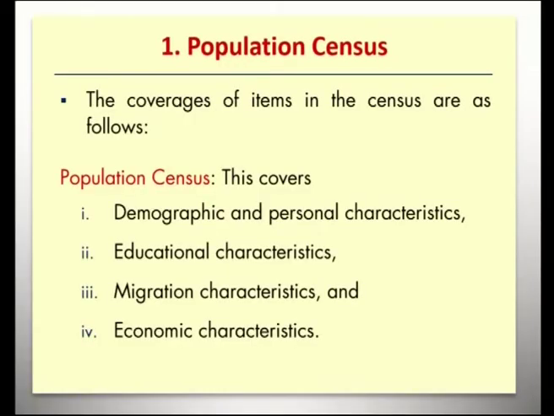The coverage of items in the census is as follows. Population census covers demographic and personal characteristics, educational characteristics, migration characteristics and economic characteristics. That is, when the census report is being taken, first of all they will question the family members in a particular residence about the personal characteristics, and about the educational ones, that is how many persons are educated and how many persons are illiterate in the family. That kind of data will be collected.